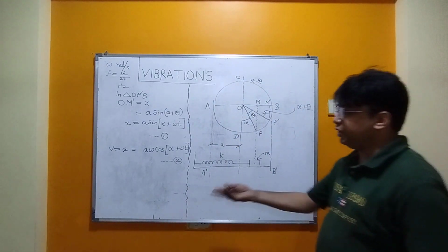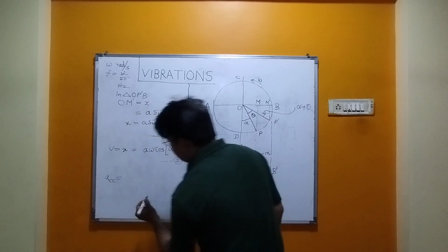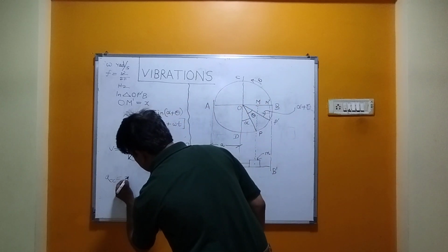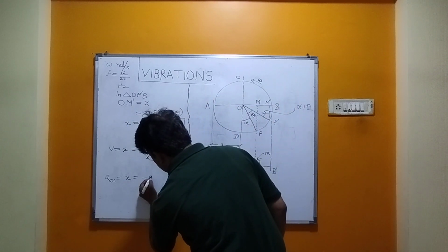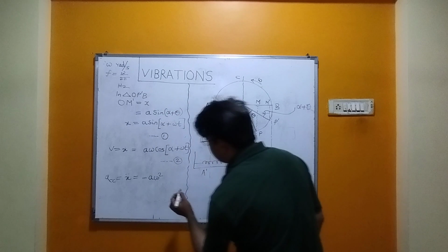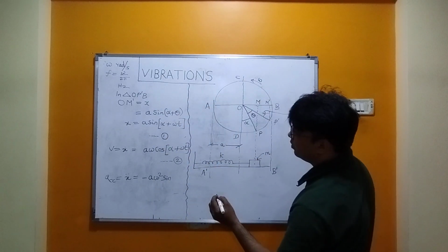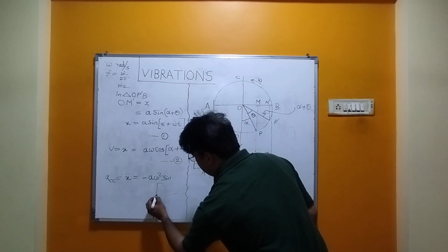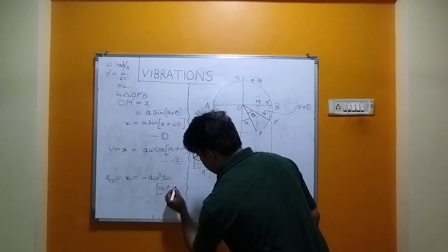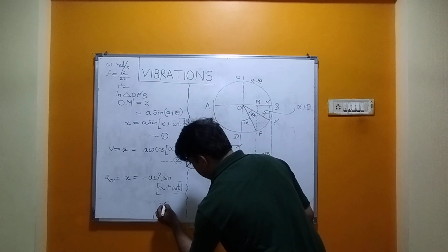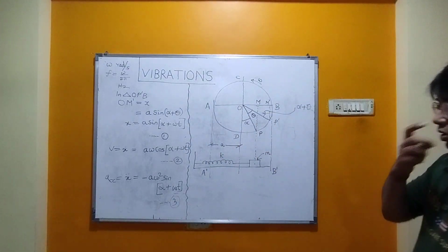Now I am taking the derivative once again, so that will reveal the acceleration. So acceleration is equal to x double dot, and its value will be minus A omega square sine (alpha plus omega t). So this is the third equation.